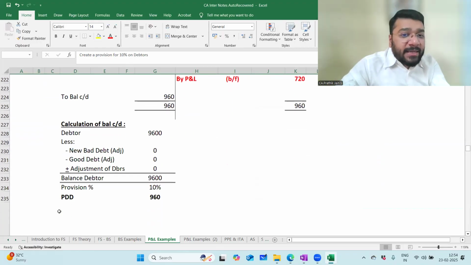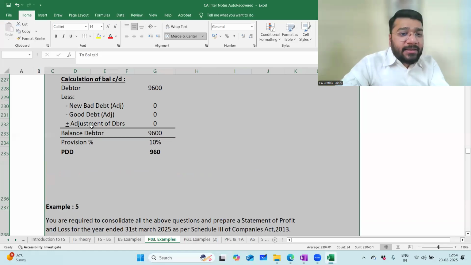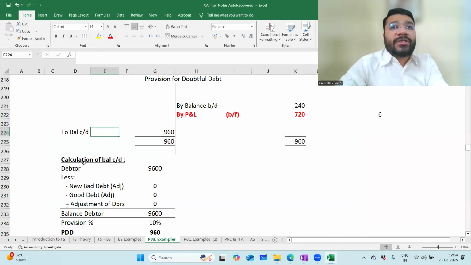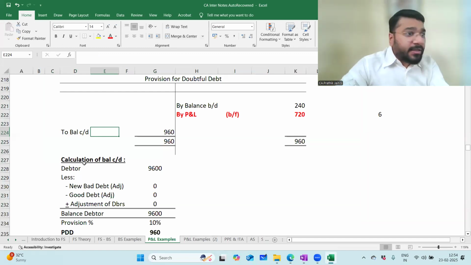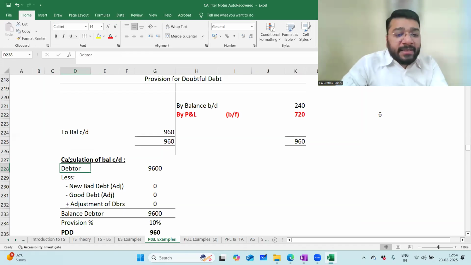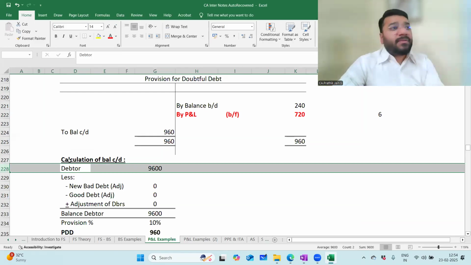So now come to the PDD ledger. I have to calculate this balance. So how do I calculate this balance? For that, there are certain steps I gave you at the CA foundation level, and before that I gave you in the 11th CBSE. So the same format we're going to follow. Calculation of the closing balance of the PDD ledger. First, you will take the debtors from the trial balance. With that, you have to do 3 adjustments.